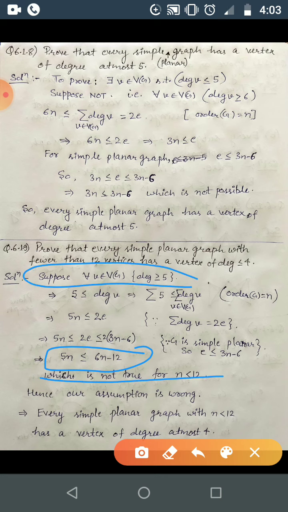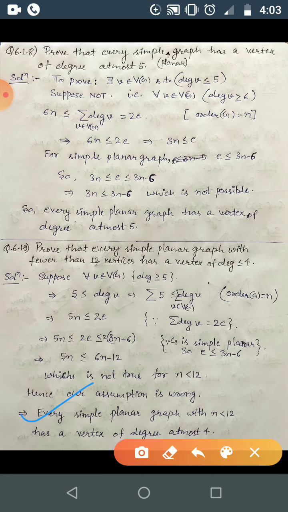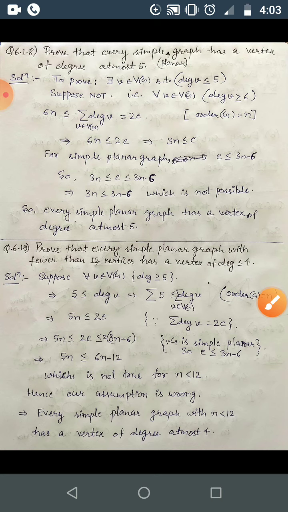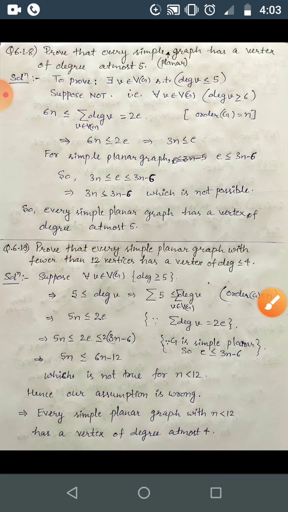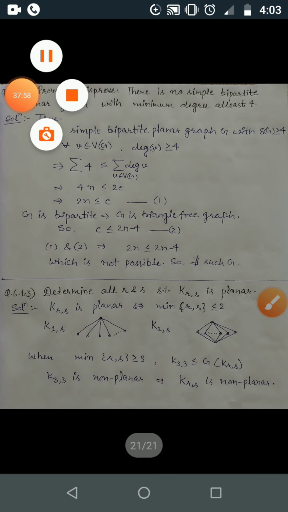We assumed that for all vertices, degree of V is greater than 4, correct. So there may be some vertices with degree less than or equal to 4. So here is the result: every simple planar graph with order less than 12 has a vertex of degree at most 4. So I think this is clear. This is the same way for both graphs.